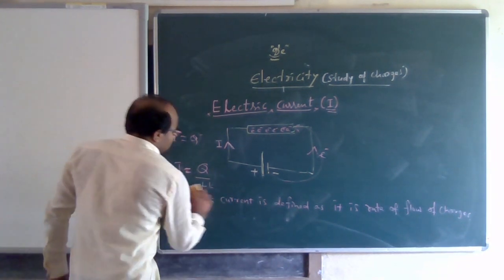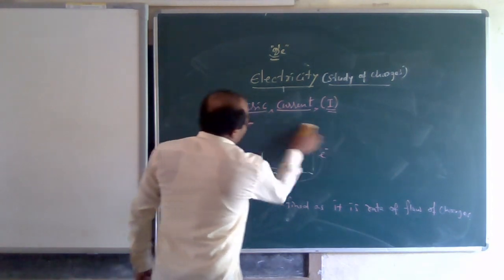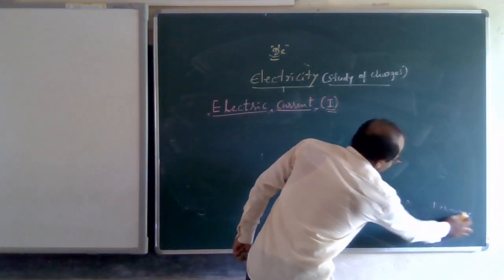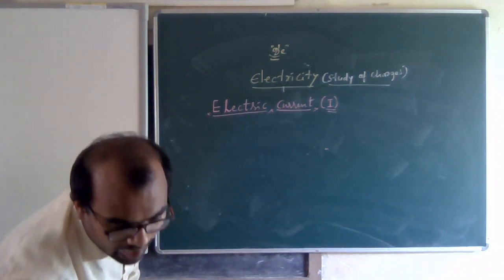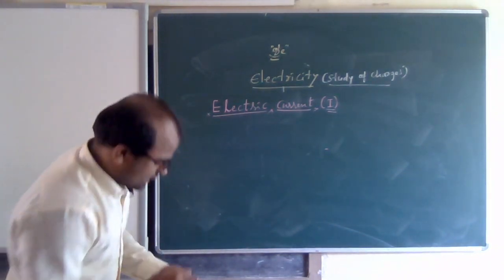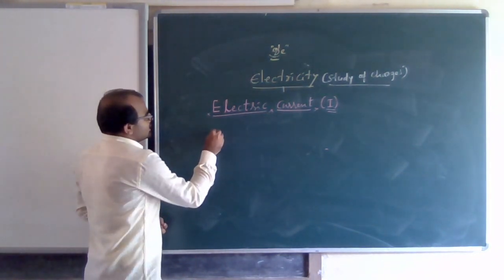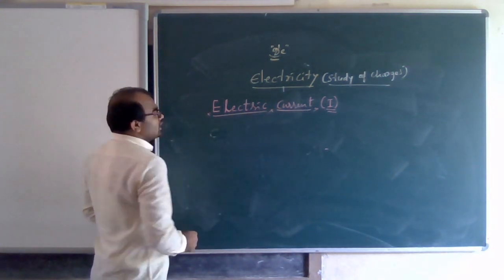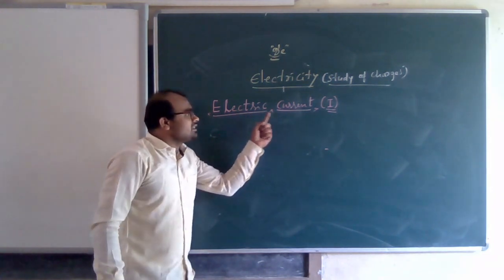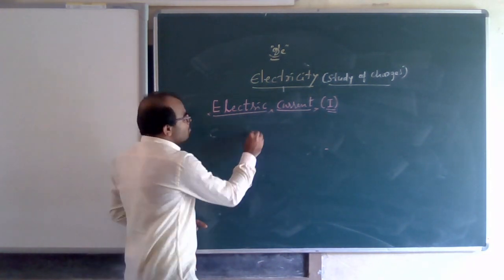So electric current is denoted by I. And electric current is measured in amperes.